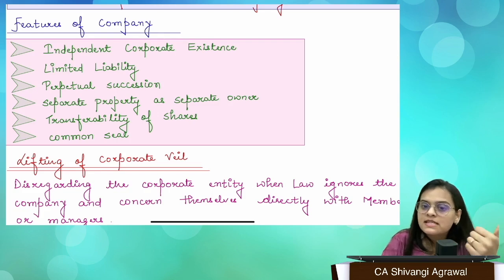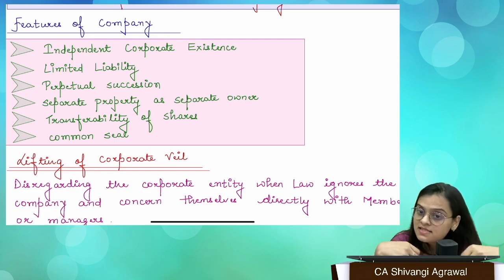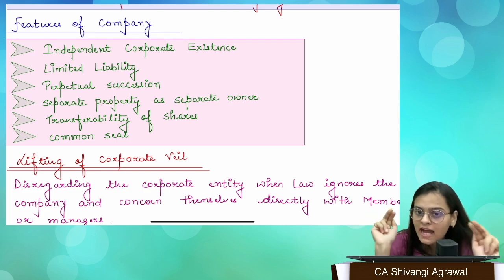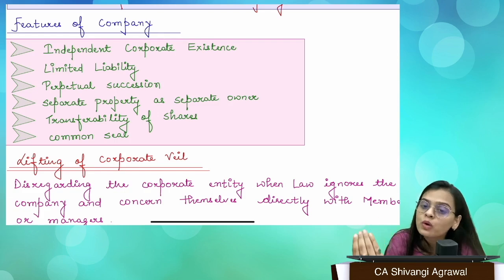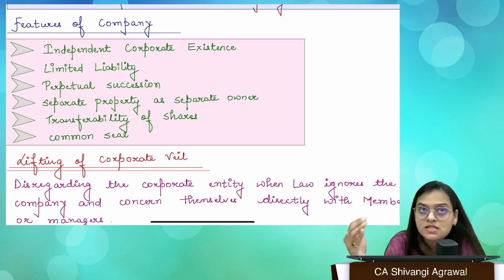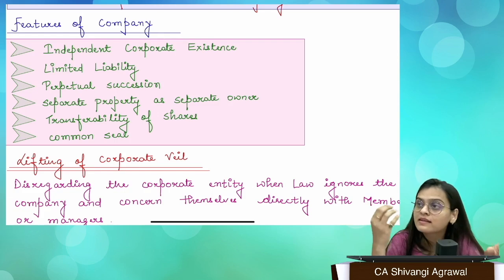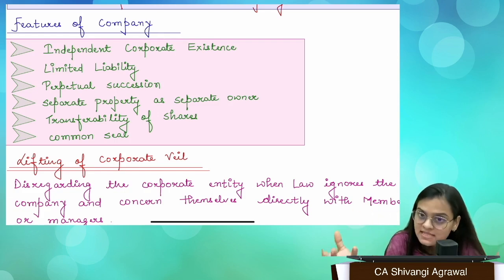Then we have separate property. Of course, when we say the company has its separate legal existence, it is a separate person in the eyes of law, then it can also hold properties, it can hold investments, it can acquire land, it can acquire buildings, right? So it has the power to acquire assets and transfer properties in its own name.